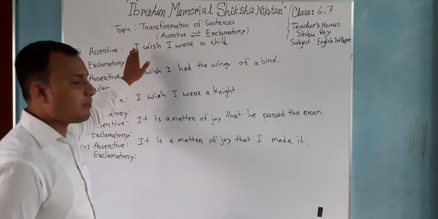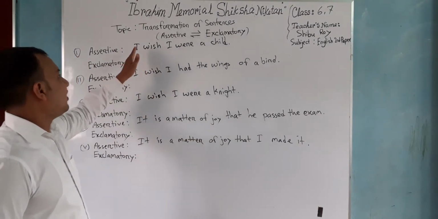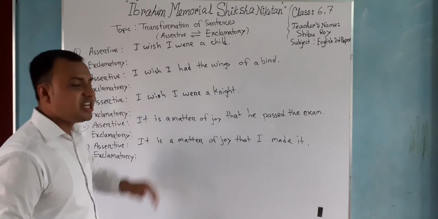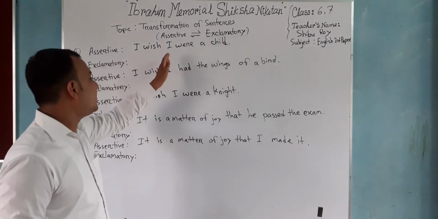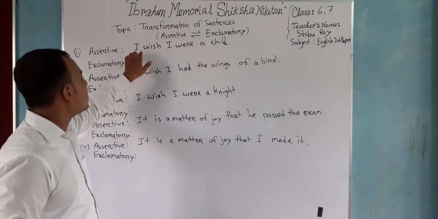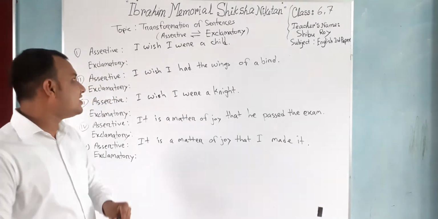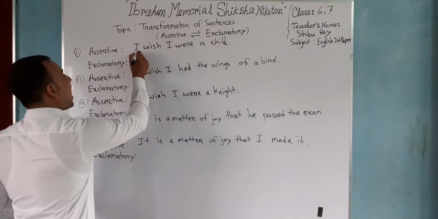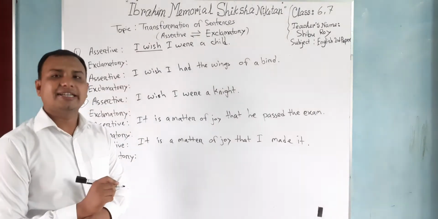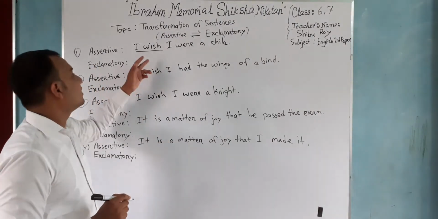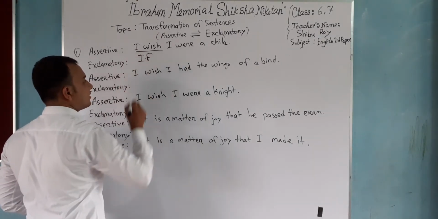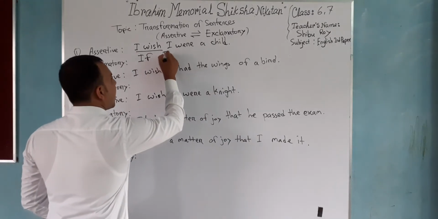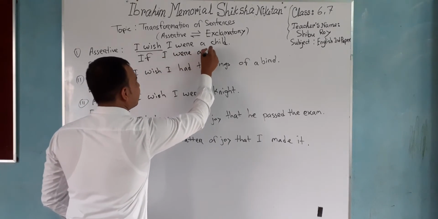Okay, see the board. You've seen that I have written a sentence: I wish I were a child. Everybody wishes that they became a child again. So, I wish I were a child. If we find this kind of sentence and we need to make it exclamatory, in the place of "I wish", I will put the simple word "if". I'll just replace "I wish" with "if". I will write down here: If I were a child.